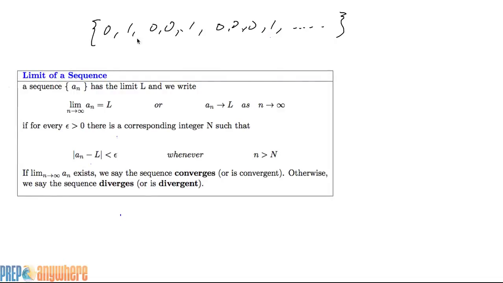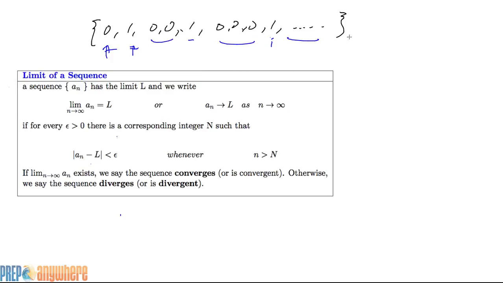Okay, so we have an odd sequence here. We have a 0, then we get a 1. Then we get 2 zeros, then we get a 1. Then 3 zeros and a 1. Then we get 4 zeros and a 1, 5 zeros and a 1. So the stretch of zeros gets longer and longer.